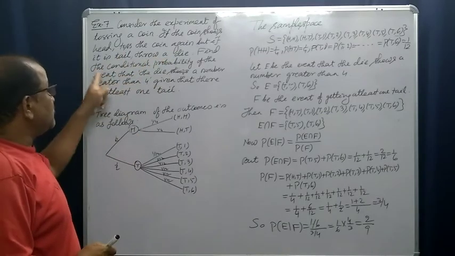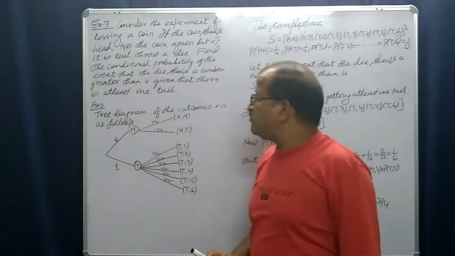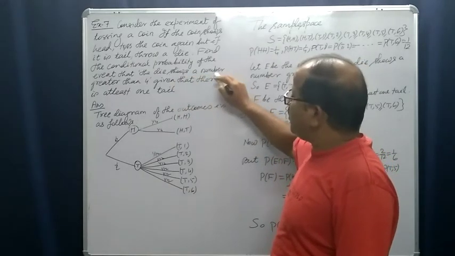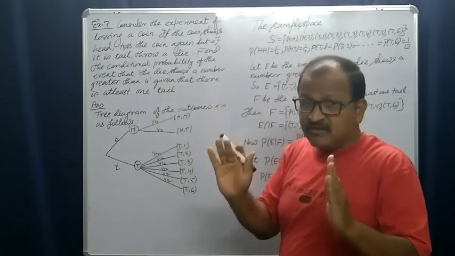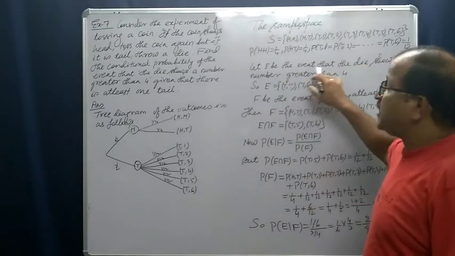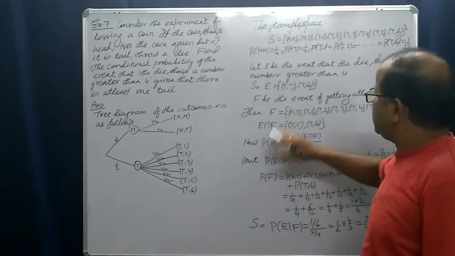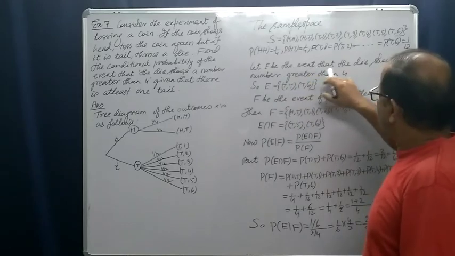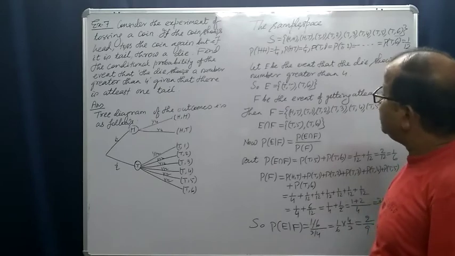Yes, find the conditional probability of the event that the die shows a number greater than 4. So what is the event? E is the event that the die shows a number greater than 4. We will read it by part. Yes, die shows a number greater than 4.